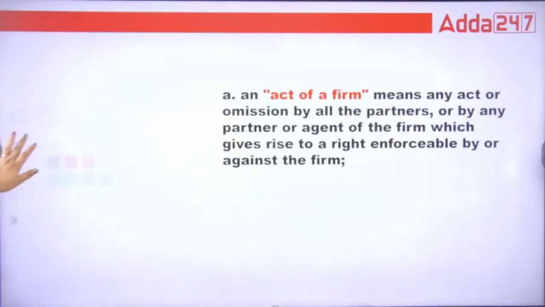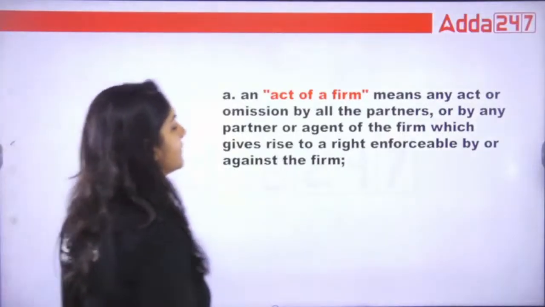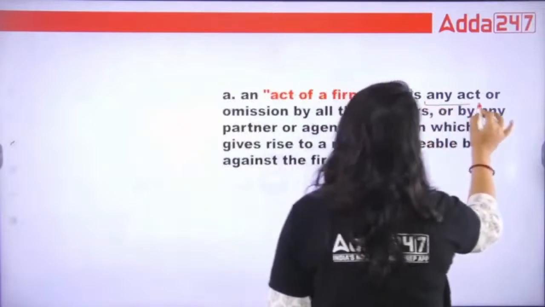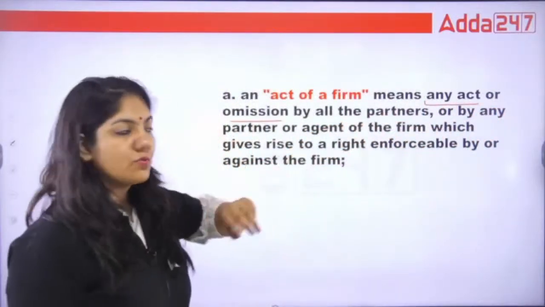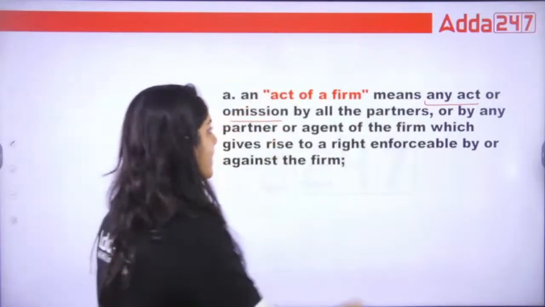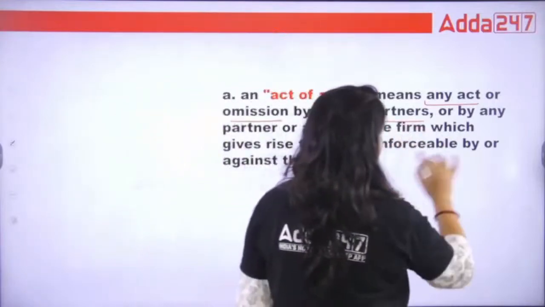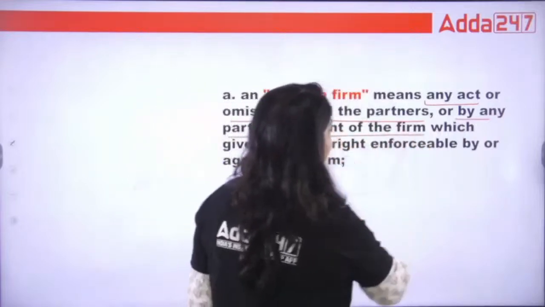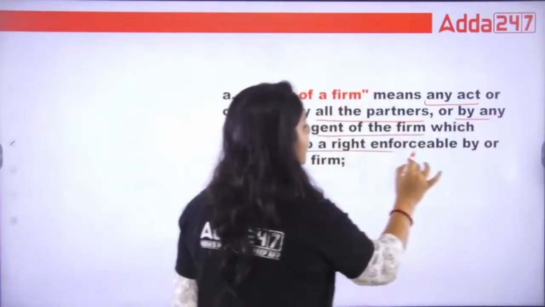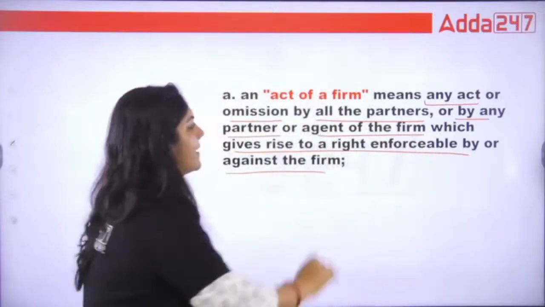So what is the act of the firm? Act of the firm means any act or omission. What is act? To do. Omission, not to do. By all the partners or by any partner, agent of the firm, which gives rise to a right enforceable by and against the firm.